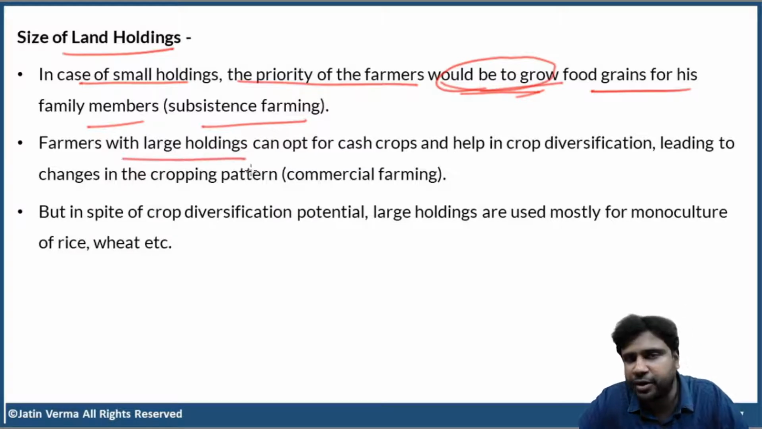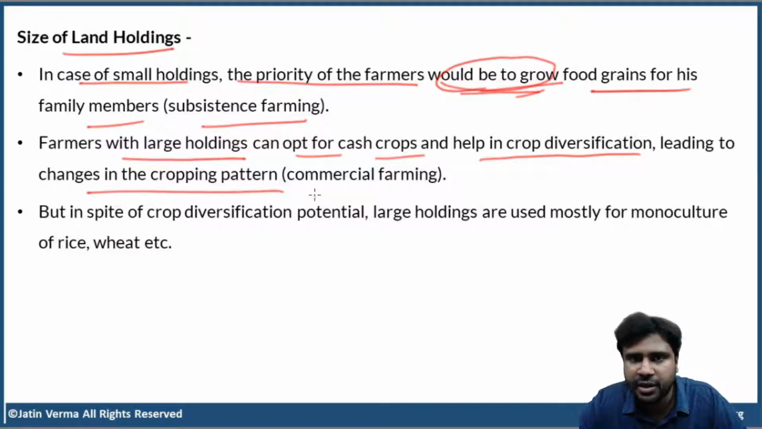Farmers with large holdings can opt for cash crops and help in crop diversification, leading to changes in the cropping pattern. Just imagine that you have a large holding, some 50, 60 acres of land. Then you can carry out cultivation of cash crops, and not only that, you can go for crop diversification. We have discussed crop rotation, crop diversification. Do you remember? On the same piece of land, cultivating different varieties of crops simultaneously at the same time.